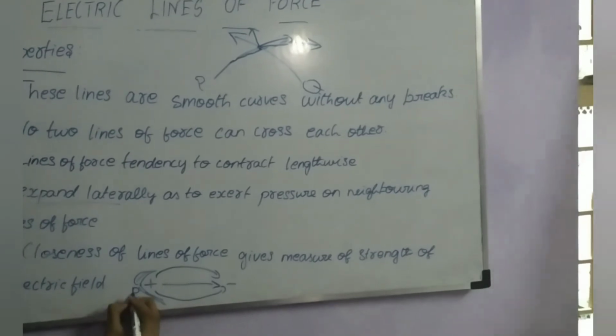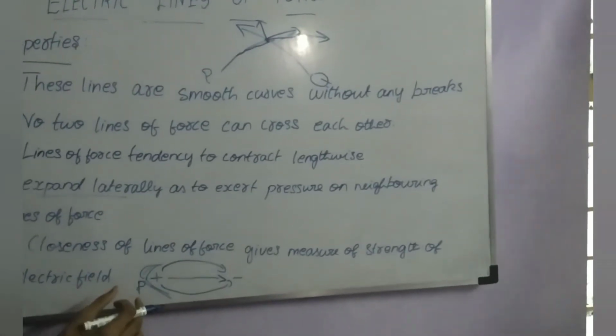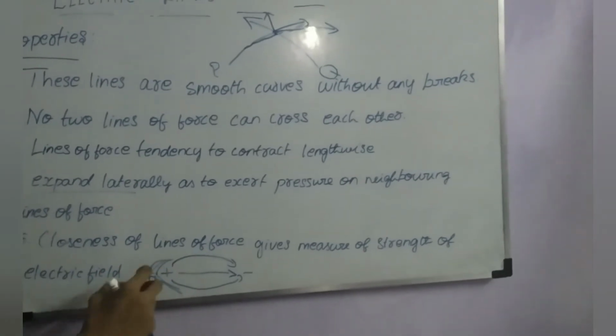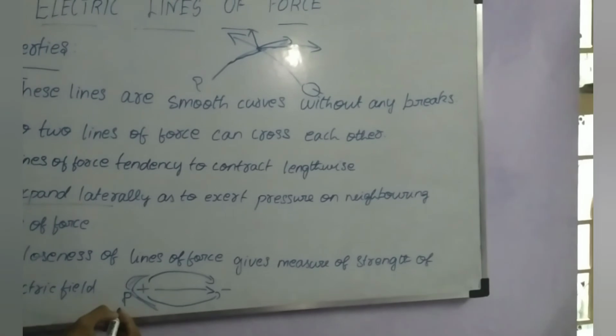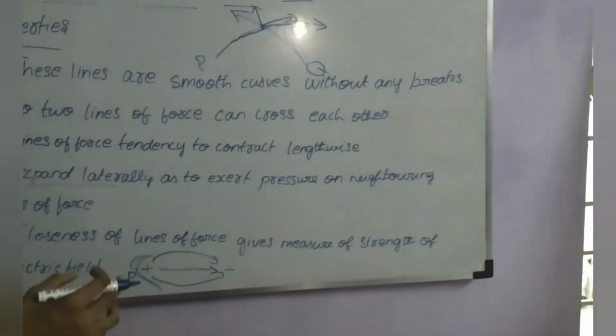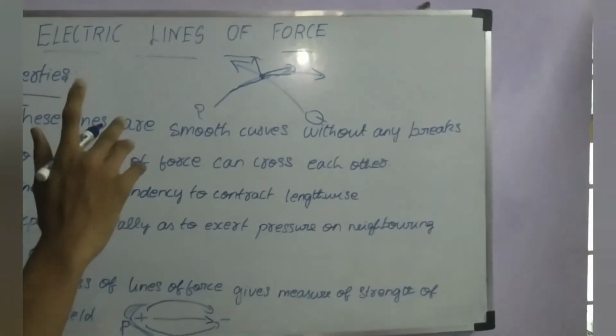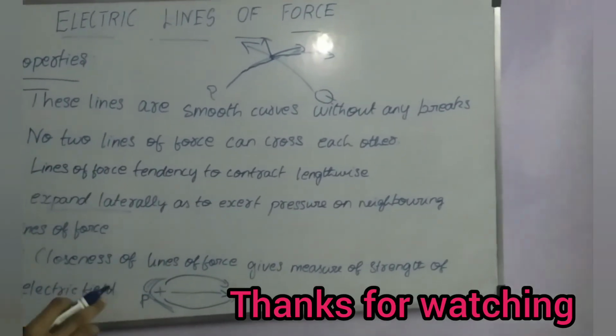Suppose this area is P. If more lines of force are acting in area P, the strength of electric field at point P would be greater. If the lines of force are far away from each other, then the strength of electric field is very less.